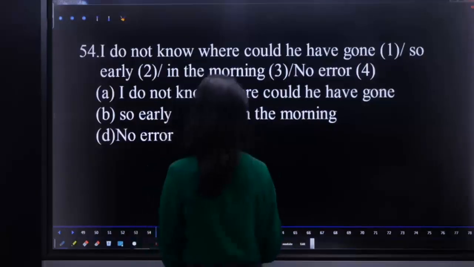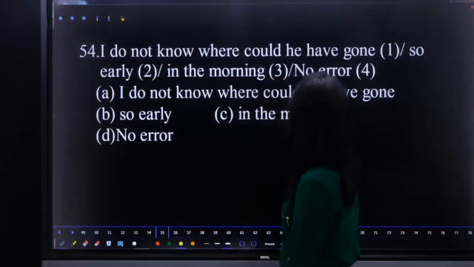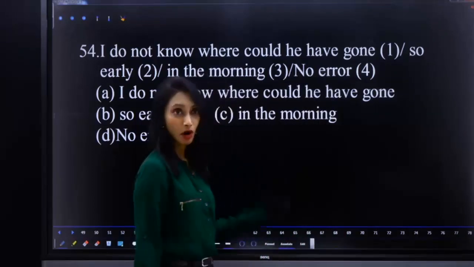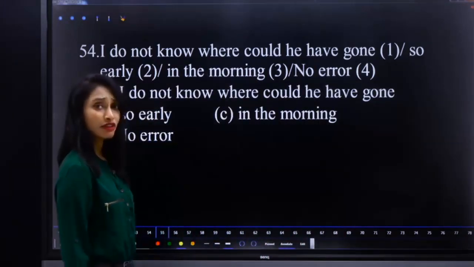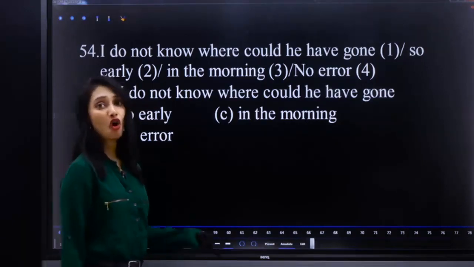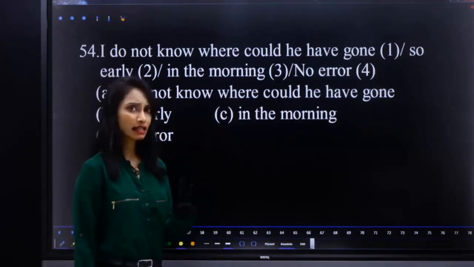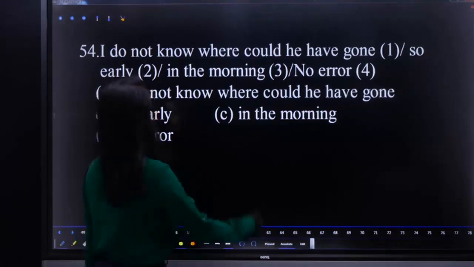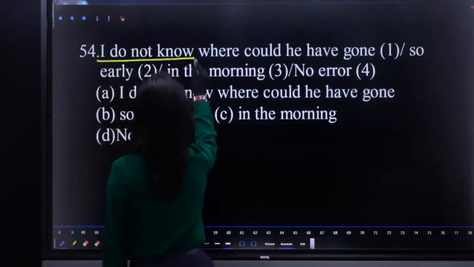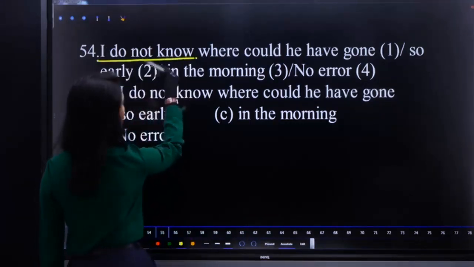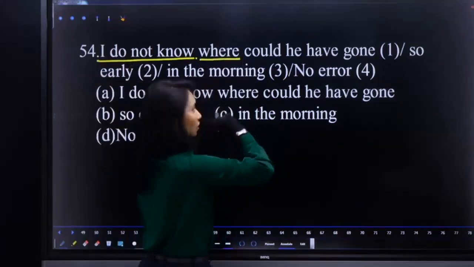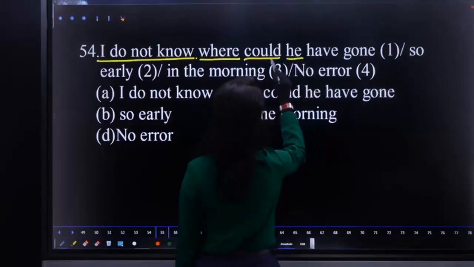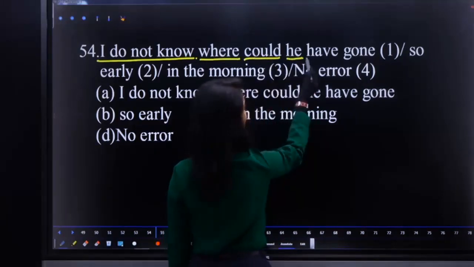I do not know where could he have gone so early in the morning. What is the error and what should be the correction? Already I told you yesterday the difference between the structures of an assertive sentence and an interrogative sentence, right? If you look at this, "I do not know": subject, auxiliary verb, main verb, next object. "Where could he": here the auxiliary verb is first, next subject.